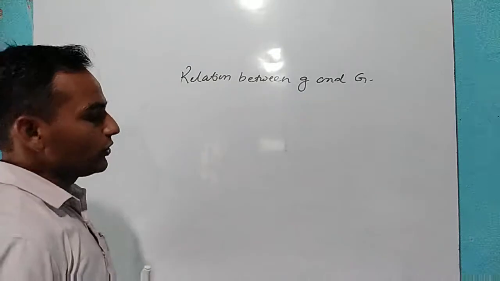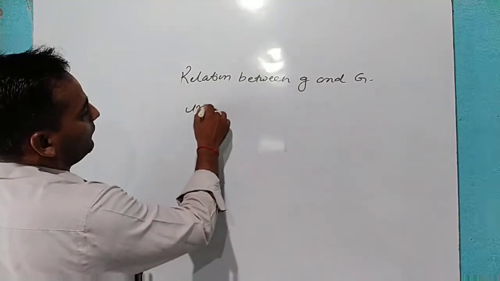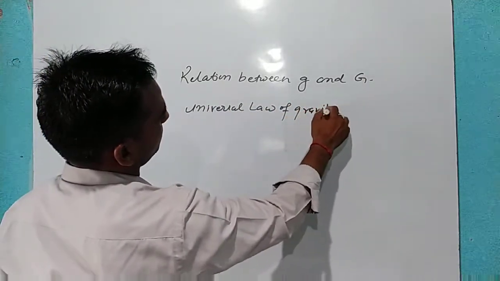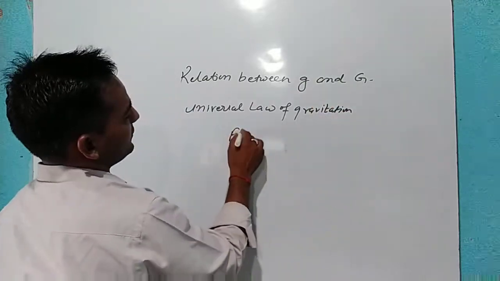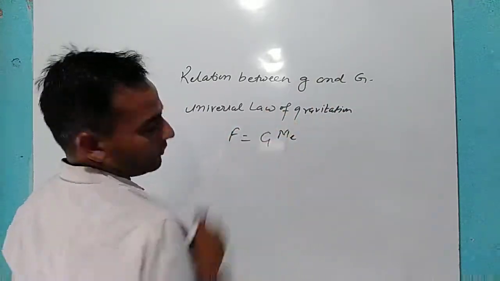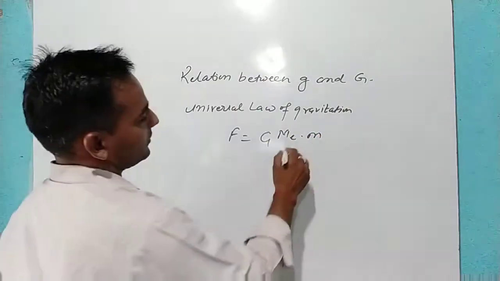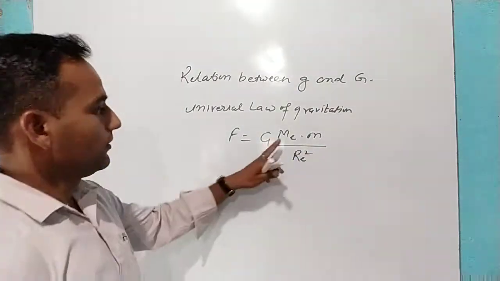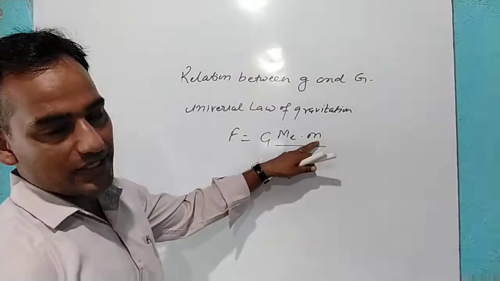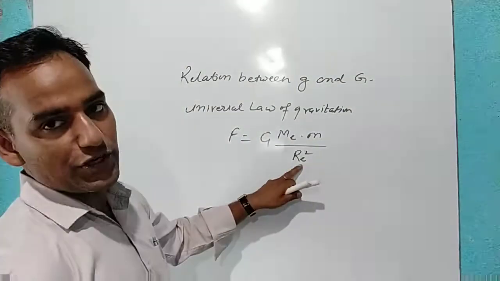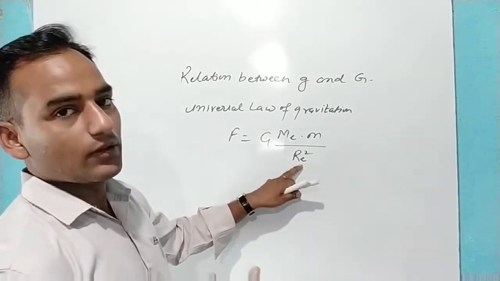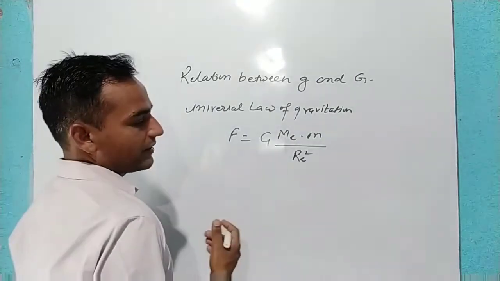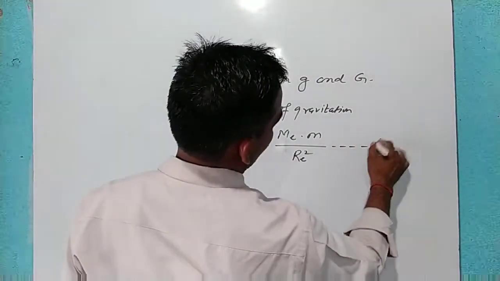What is it? I have told you, by the help of universal law of gravitation, we all know F is equal to G, mass of earth, mass of a person or any object upon radius of earth square. Mass of earth means first object, second object is a person or an object, and radius of earth is the distance of that object with the center of the earth. Okay, or the distance of that object with the center of the earth, which is the radius of the earth. This is equation number 1.